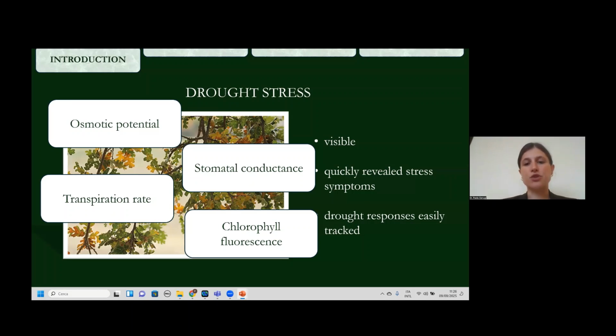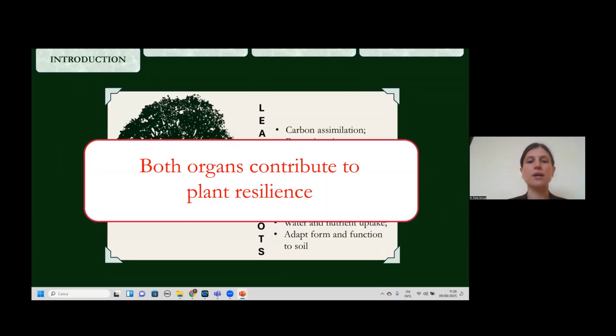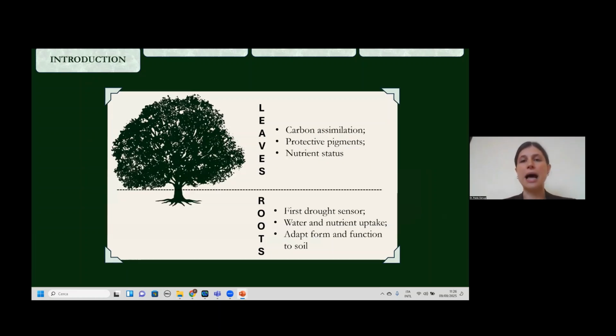Drought stress is first perceived in the soil, where the roots sense water shortage and nutrient availability. So we have to say that both organs are important to study plant resilience. Specifically, leaves reveal how the plants regulate carbon assimilation, adjust protective pigments, and reflect the nutrient status of the plant.